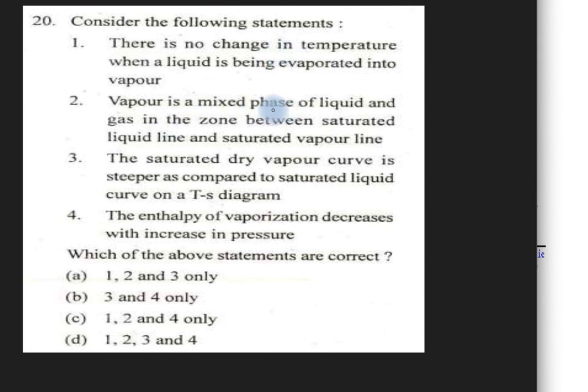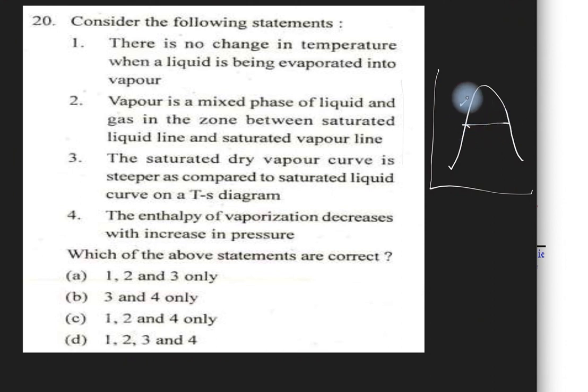Vapor is a mixed phase of liquid and gas in the zone between the saturated liquid line and saturated vapor line. So if I see, it is saying it is a mixed phase region.